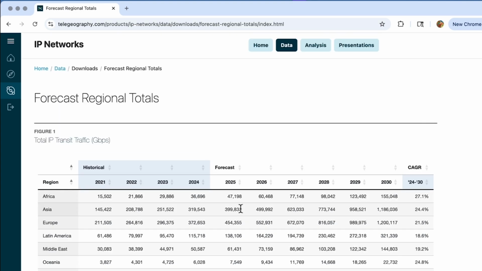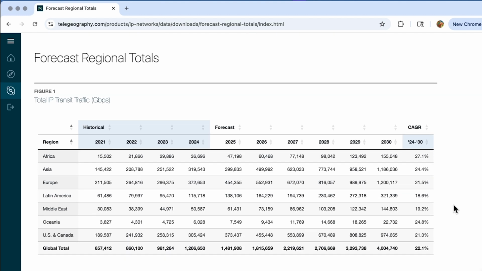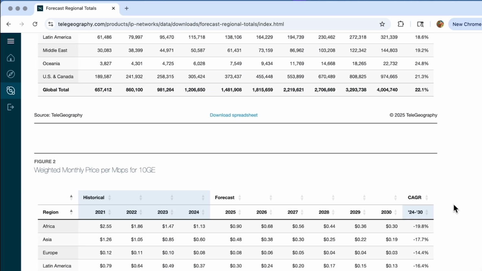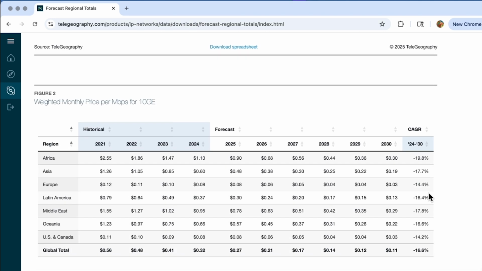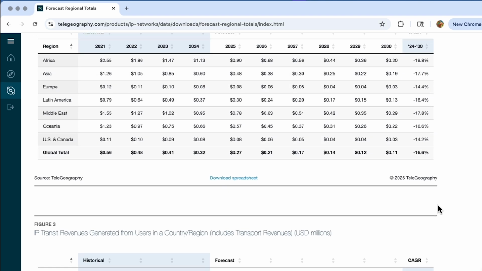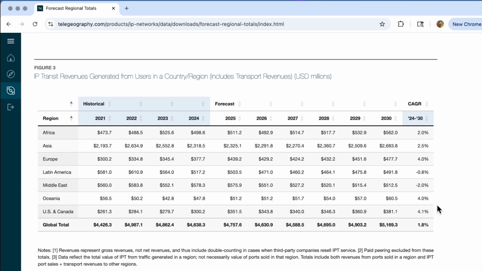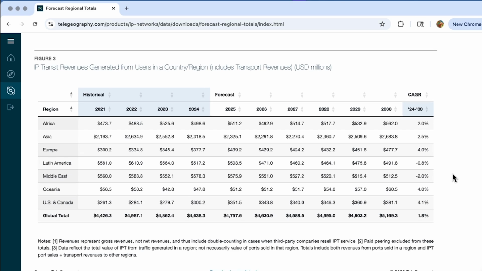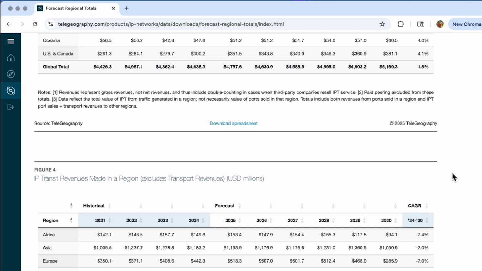Let's take a look at one of these. Here we can see total IP transit traffic. We have historical numbers, and we have our forecast numbers as well, including our forecast growth rates. We also include information on IP transit pricing, and put the two together, roughly speaking, and you get IP transit revenues. And again, historical data, forecast data, compounded annual growth rate estimates going forward. This information is all in a downloadable spreadsheet form.